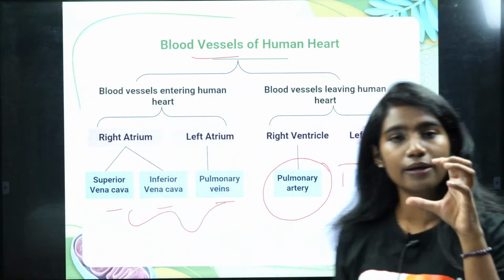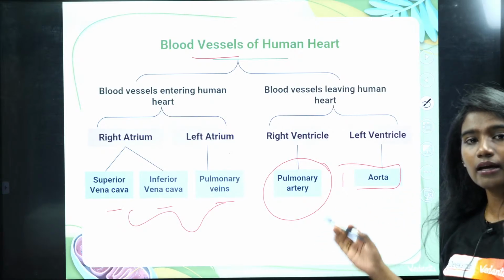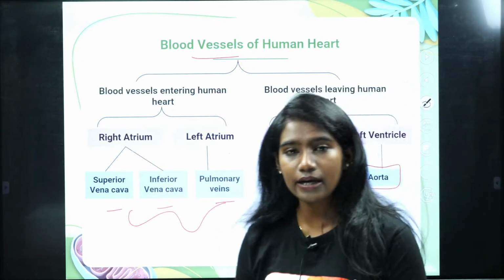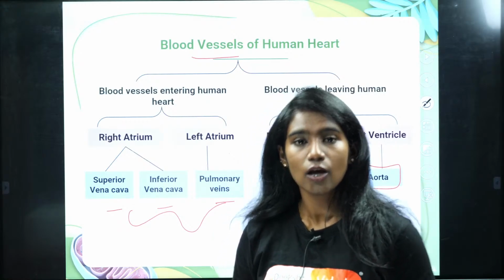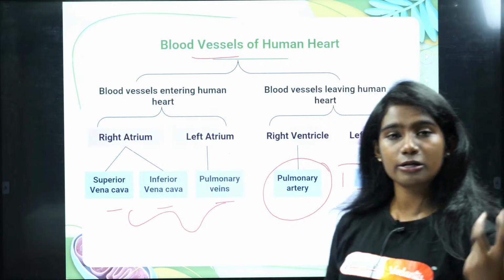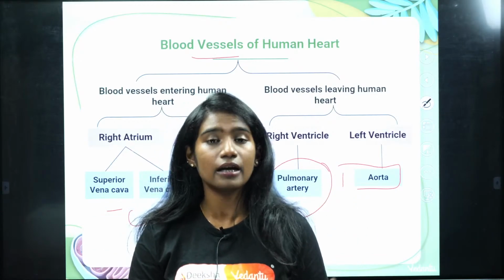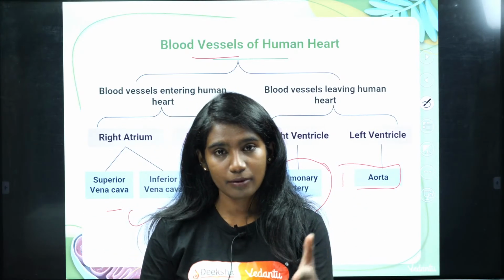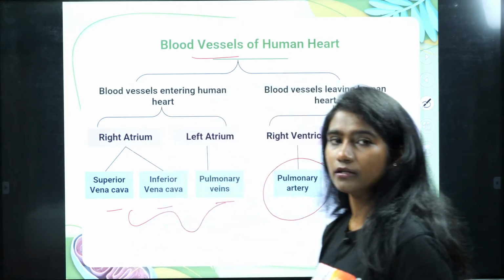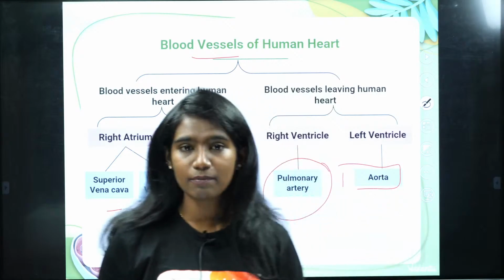See, the aorta has a thick diameter. The artery has a thinner diameter than the aorta, and then the artery further reduces its thickness into capillaries. Why? Because the artery carries oxygenated blood, and the oxygen has to diffuse into the cells present in our body, and if the artery is very thick, it cannot penetrate between the cells. Therefore the artery further divides and forms capillaries. That's how it works. So don't worry about that, we'll be studying that concept in depth as we go further.